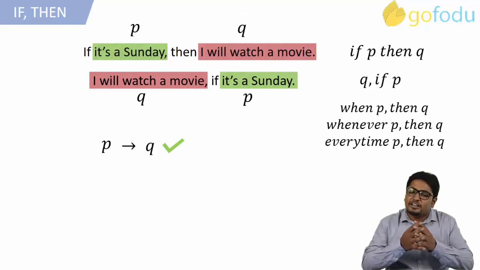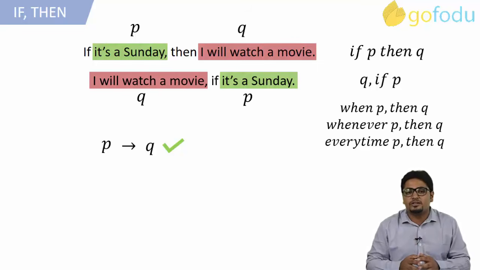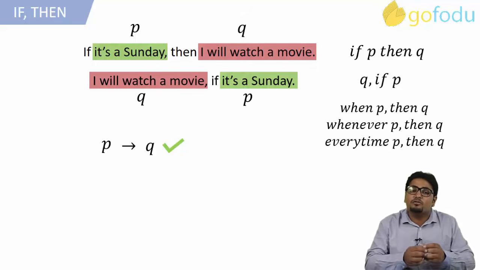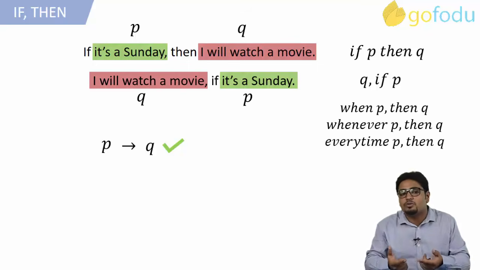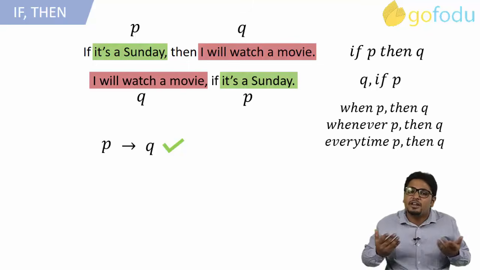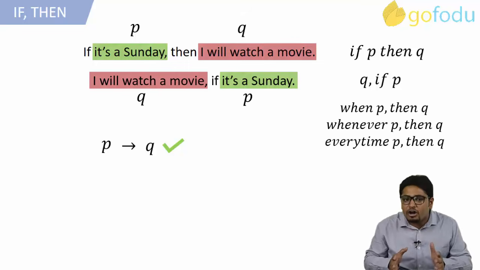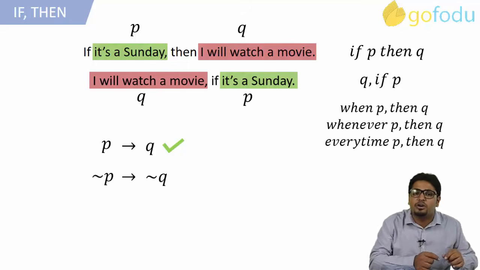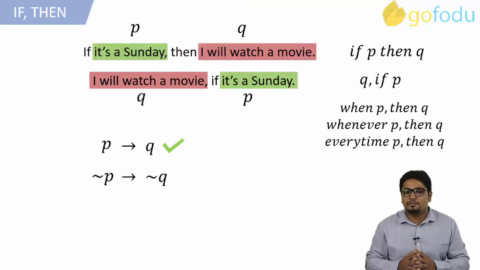But suppose if it is not a Sunday, can you conclude that I did not watch a movie? Think twice before reaching to any conclusion. I can watch a movie any time I feel like watching it. It is not mandatory that I will only watch a movie on Sunday. I can watch a movie daily or I may not watch a movie except on Sundays. So, we cannot conclude anything about Q if P is given to us as a false statement.